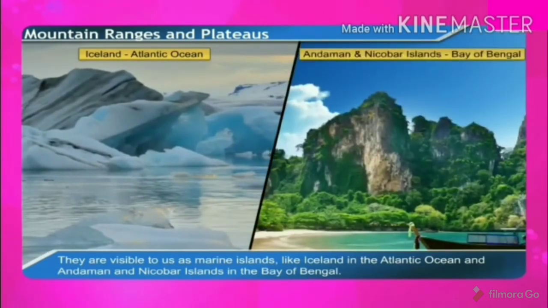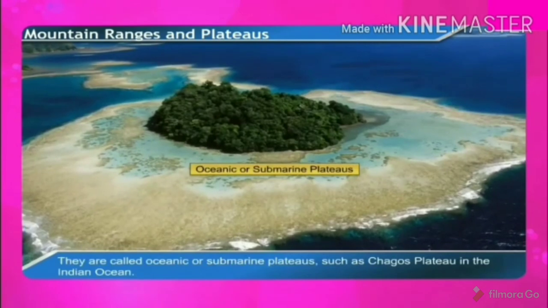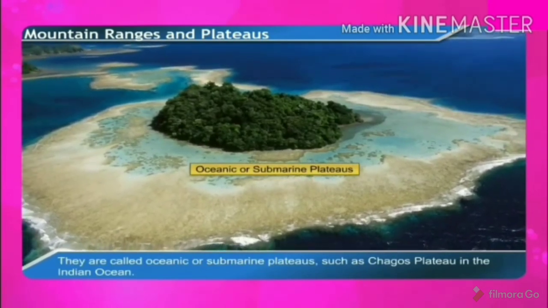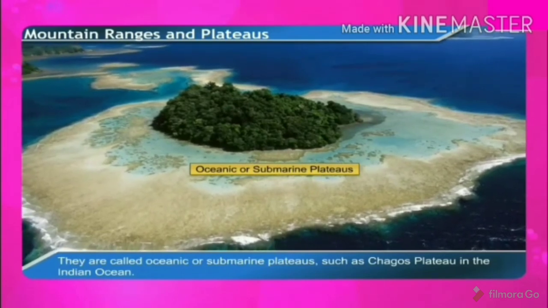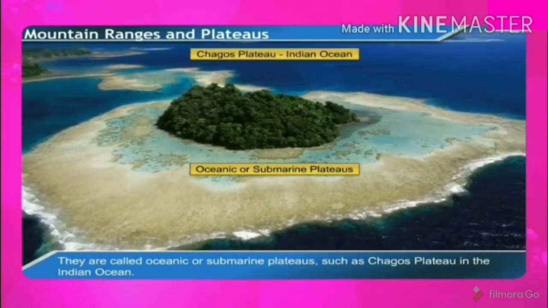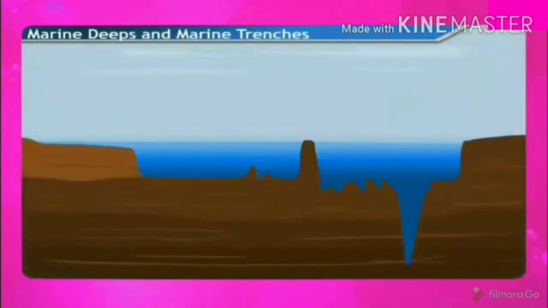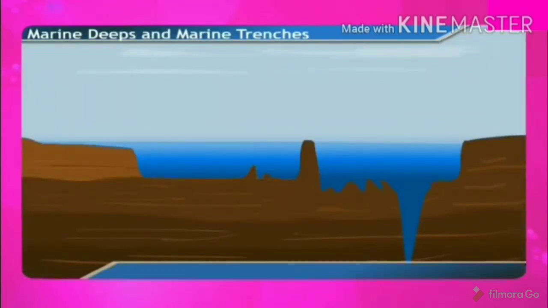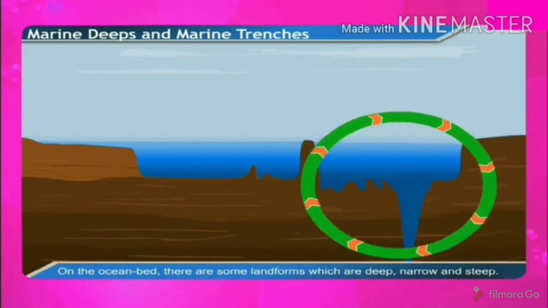Islands in the Atlantic Ocean, and Andaman and Nicobar Islands in the Bay of Bengal are examples. The summits of some marine islands are flat and extensive. They are called oceanic or submarine plateaus. For instance, Chagos Plateau in the Indian Ocean.